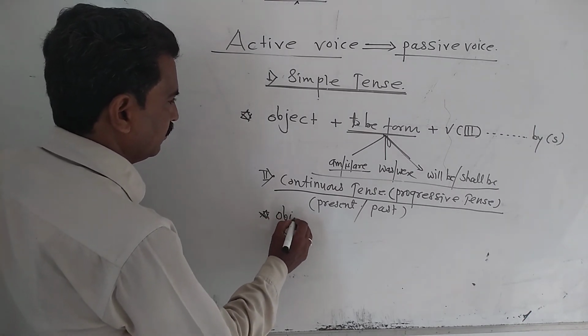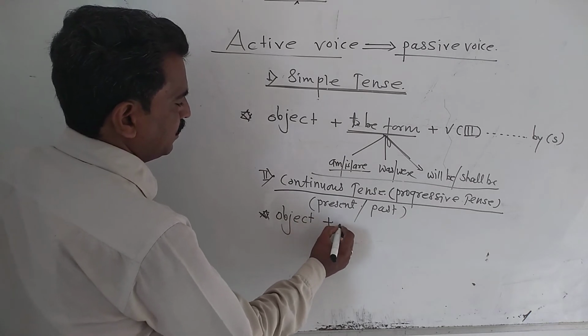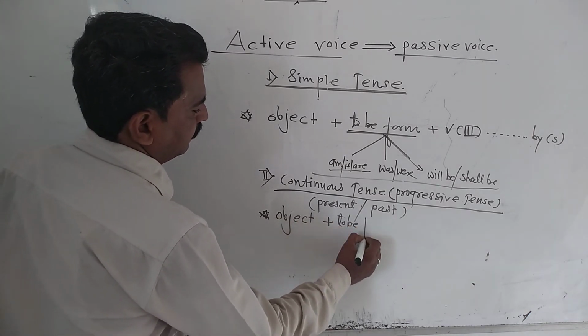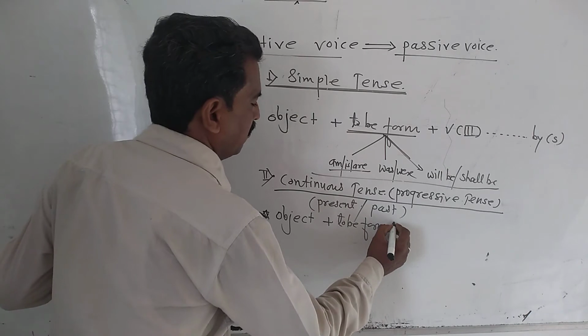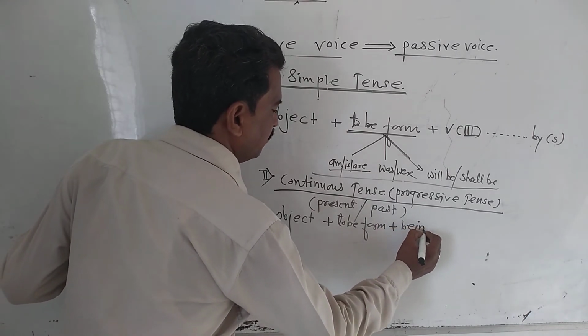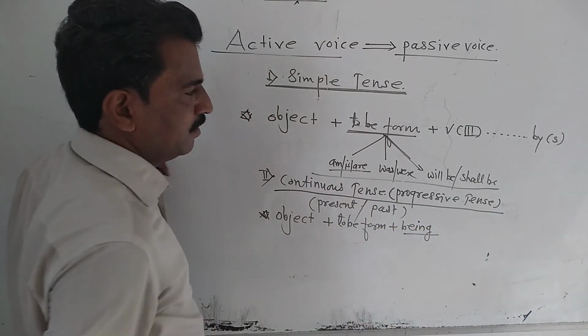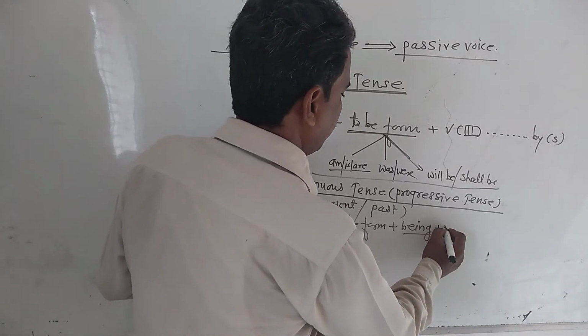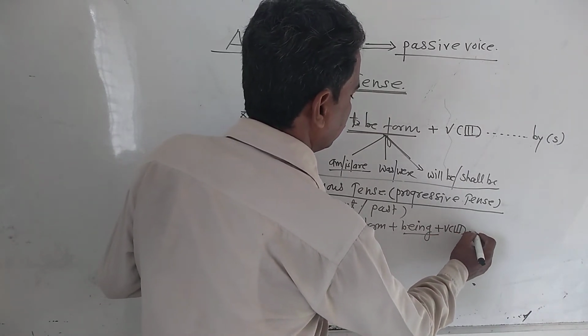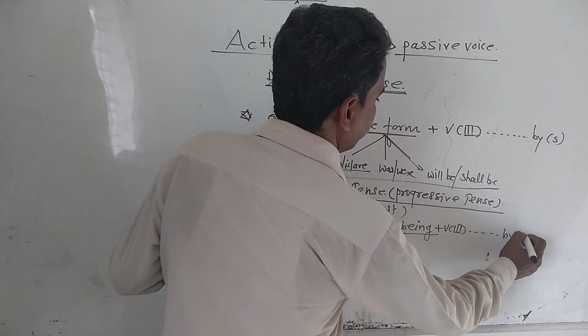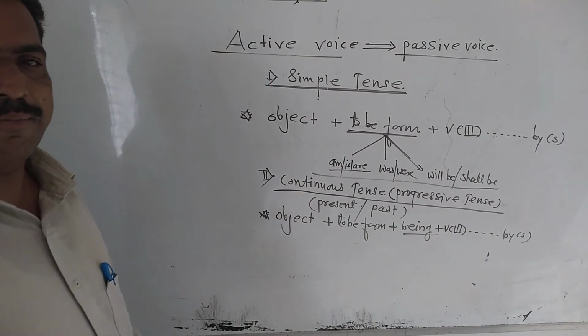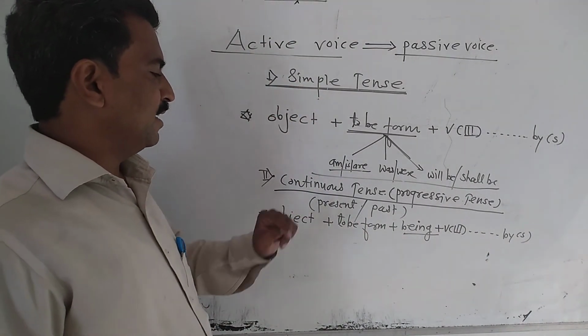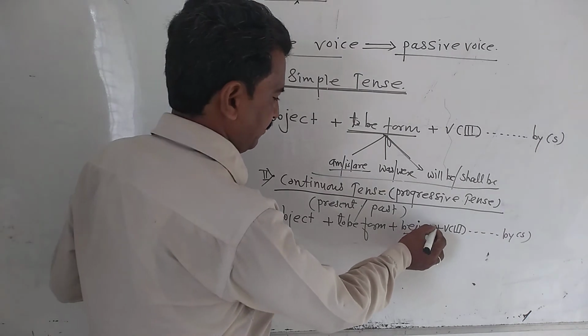Now the structure of continuous tense: object plus to be form plus being, B-E-I-N-G, plus third form of the main verb, by subject. Now see the difference between simple tense and continuous tense.